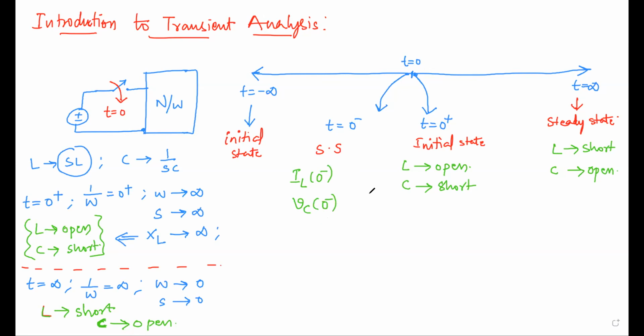From the previous video I shared on our channel, we know that the inductor opposes sudden change in current. So at t is equal to 0 minus you have the inductor and some current is flowing. Now at t is equal to 0 plus, what is the time difference between 0 minus and 0 plus? It is literally negligible, very less.